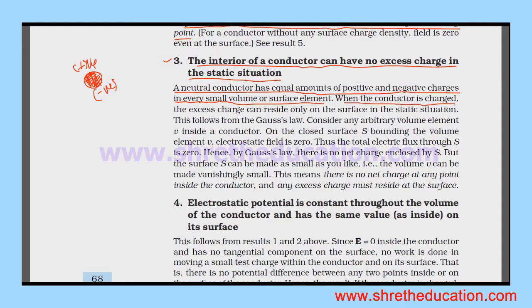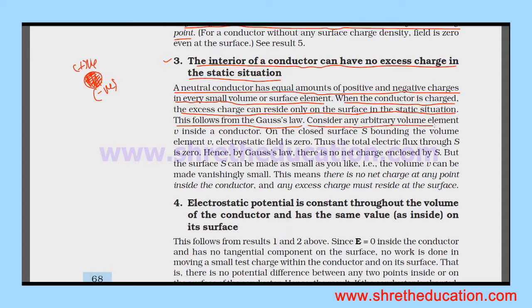When the conductor is charged, the excess charge can reside only on the surface in the static situation. Why is this so? We can see it using Gauss's law.